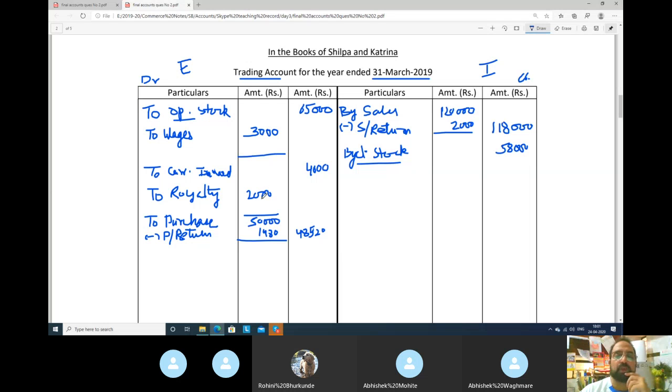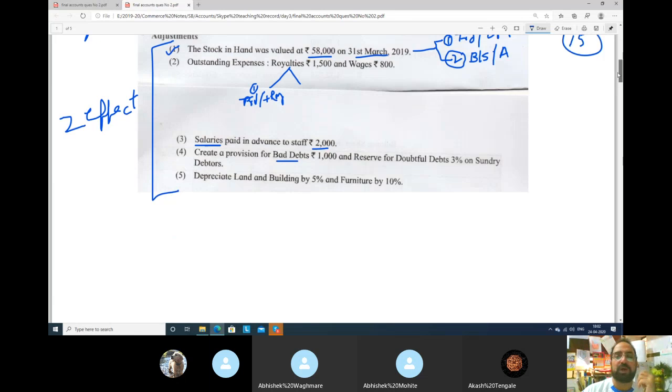How much? 2000 plus what extra royalty we have to pay, which we have not paid, outstanding. So outstanding expenses, you will add 1500. So total royalty, how much is your expense? 3500. So this is your expense of royalty.